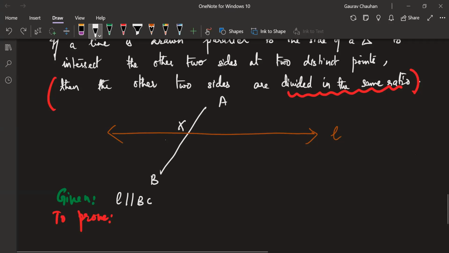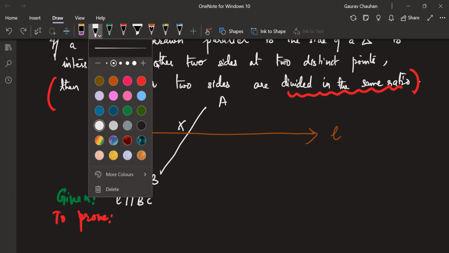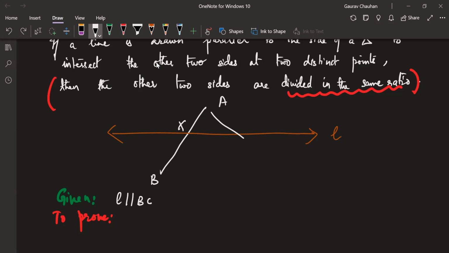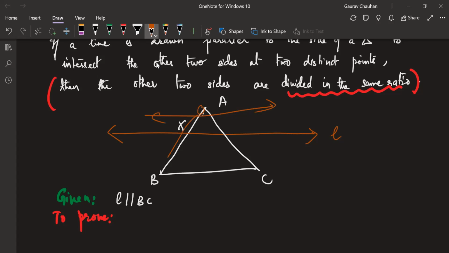AX equal to XB, is it necessary? In this diagram, do you think AX is equal to XB? The parallel line can go anywhere, no? If I were to draw the parallel line like this, do you think this will be equal to this? No, right? On a good track. Let me hear from someone else.